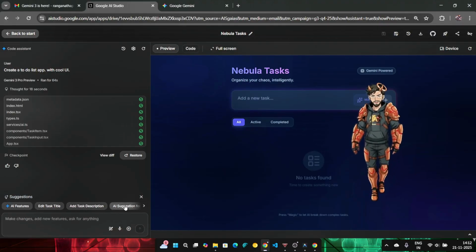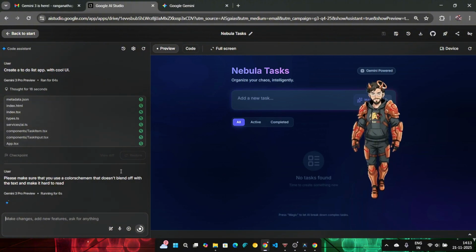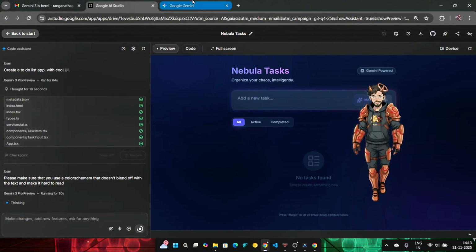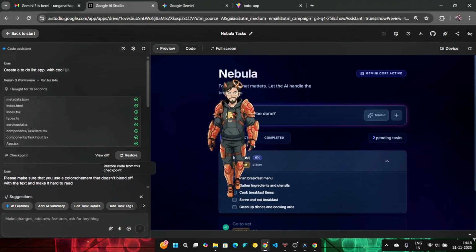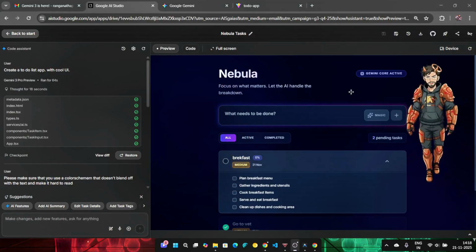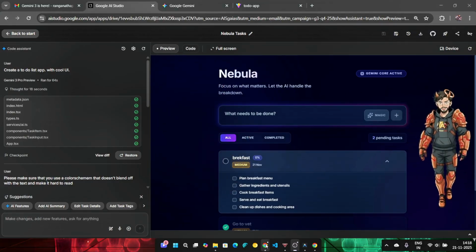Yeah, these are all good suggestions. Suppose the app crashes in this particular part, I can restore to the previous version. You see the restore version, right? If I didn't like anything here or the app crashed, I can go back and restore it. That's one fascinating thing about Google Build.